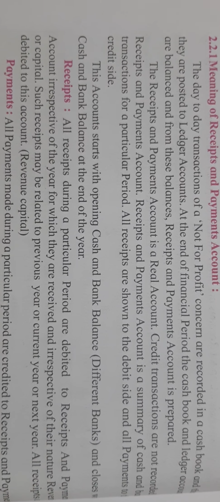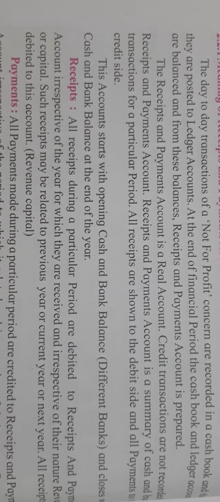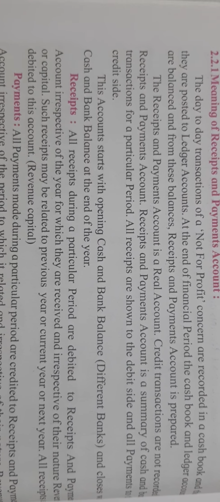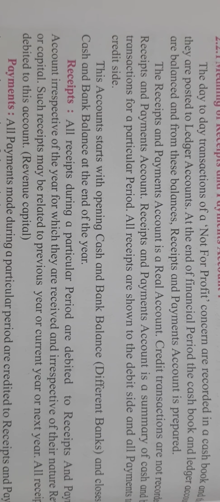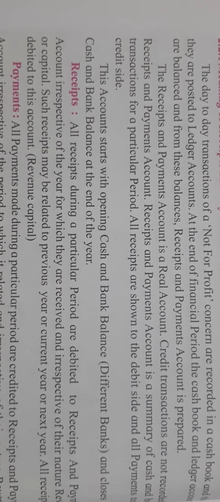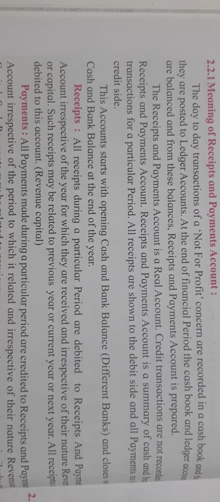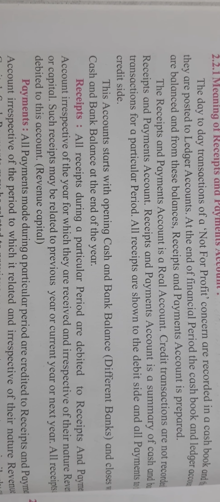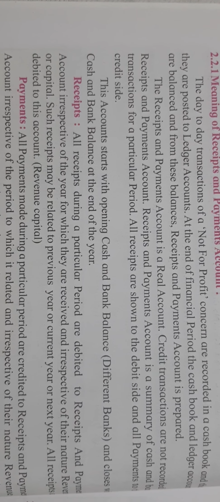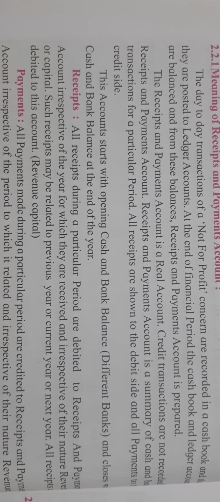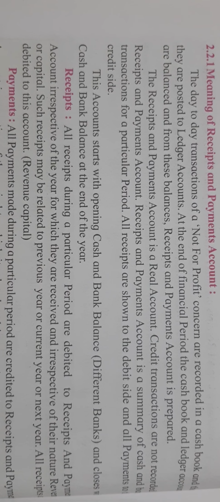So here, as they are not earning profit and not involved in regular business activity, buying and selling of goods, they will prepare a cash book, and after completing the cash book they post it into the respective ledgers. At the end of the financial period the cash book and ledger accounts are balanced, and on that basis the receipts and payments account is prepared. As the name says, receipts mean we are receiving, payments mean we are making payments, right?